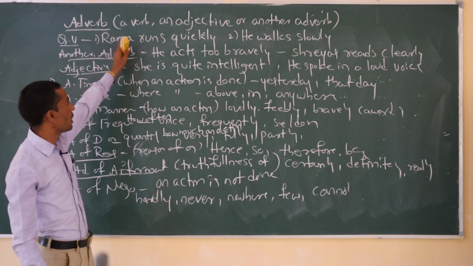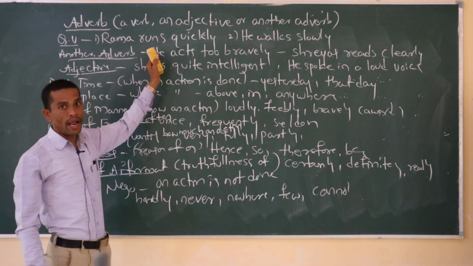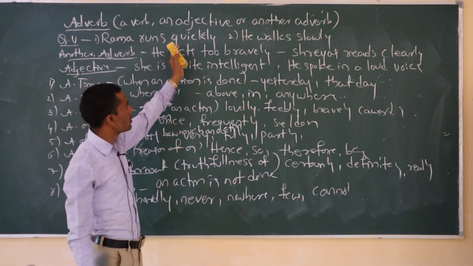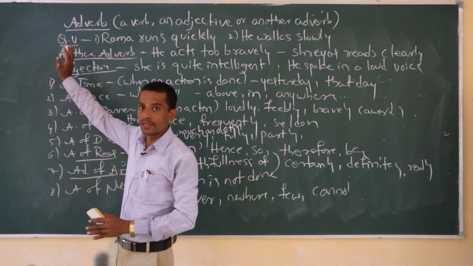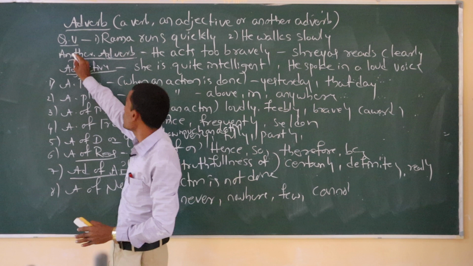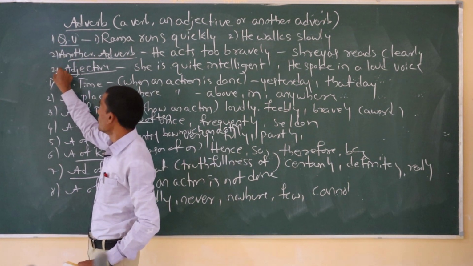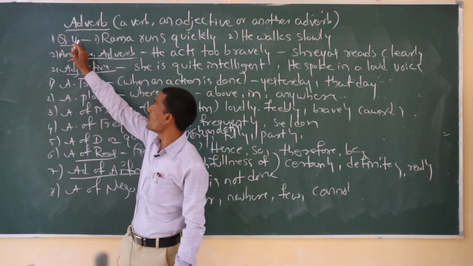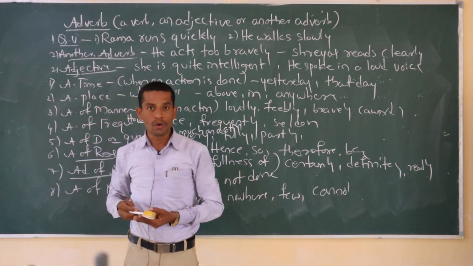So I have written the definition here. An adverb is a word that talks about a verb, and sometimes it talks about another adverb, and sometimes it talks about an adjective. So always an adverb qualifies 3 things. First, sometimes an adverb qualifies a verb. How does it qualify? We will see here how an adverb talks about a verb.